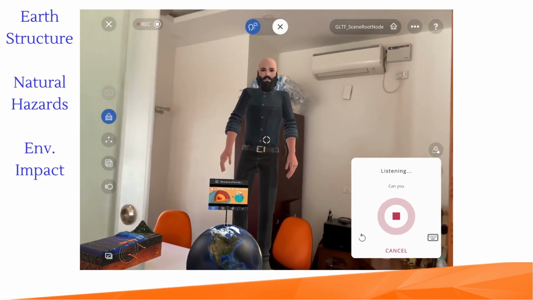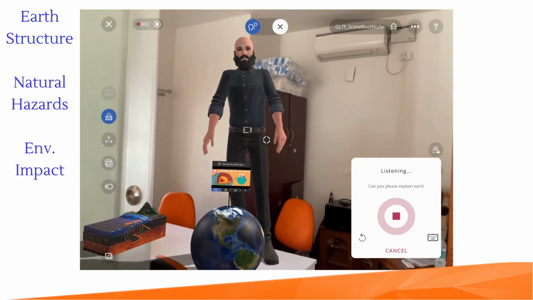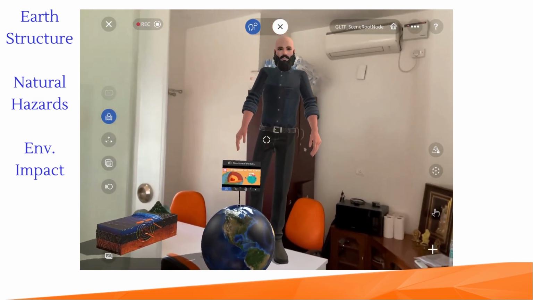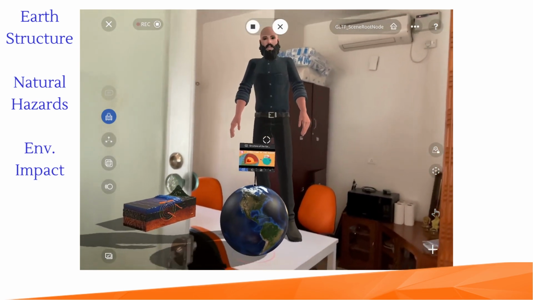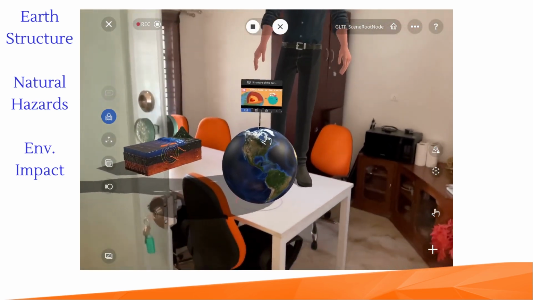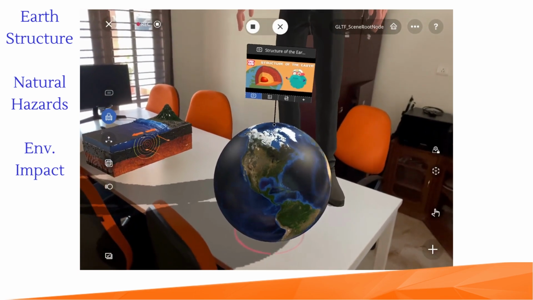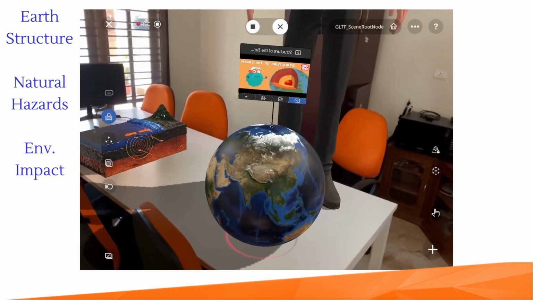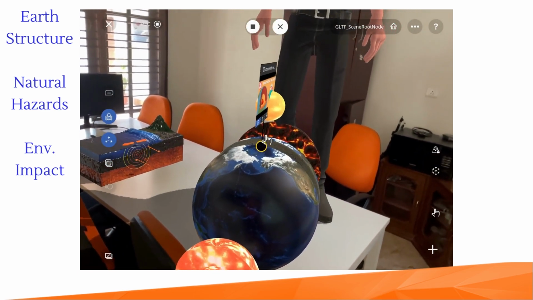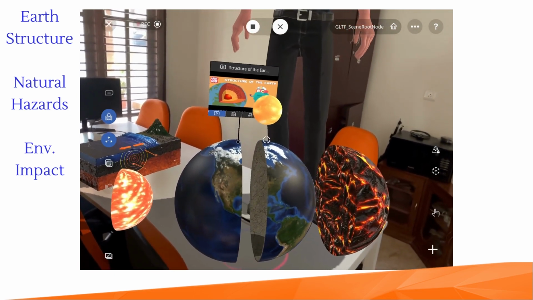Can you please explain Earth structure? The structure of the Earth is layered in spherical shells, like an onion. The outermost layer is a thin crust that sits on the Earth's molten mantle. The mantle is made of hot rock that slowly flows and breaks the crust into pieces.